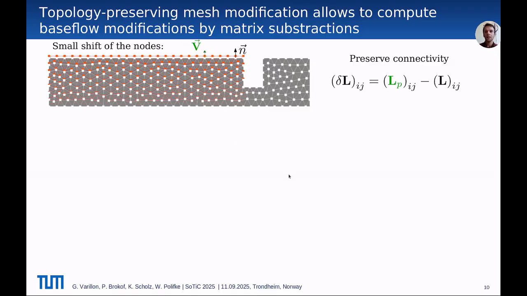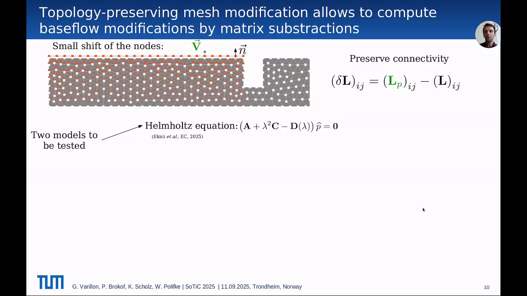Hence, we keep the connectivity of the mesh, which means that the element ij of the delta L matrix is simply the difference between the elements ij of the perturbed and unperturbed matrices. In the end, the delta L matrix is the difference of the stiffness matrices assembled on the original and modified mesh. So this is the trick that we propose to compute the perturbation matrix, and it is also the last piece of the methodological part.